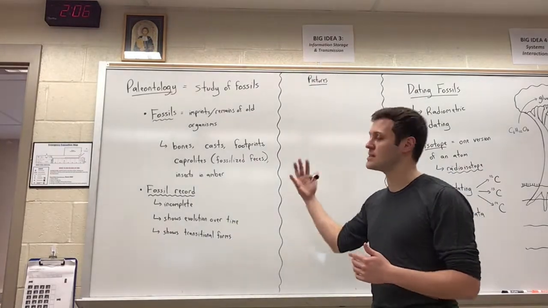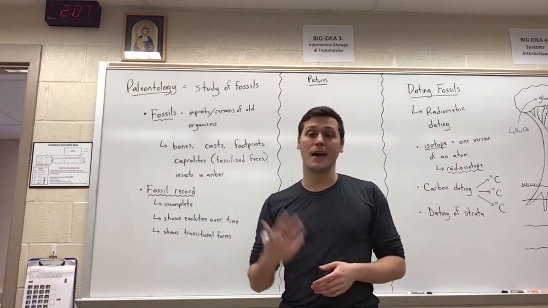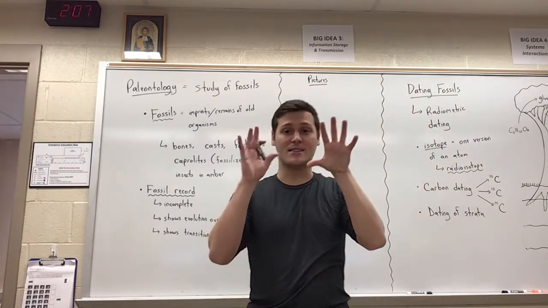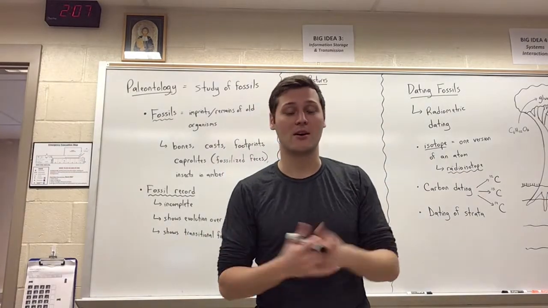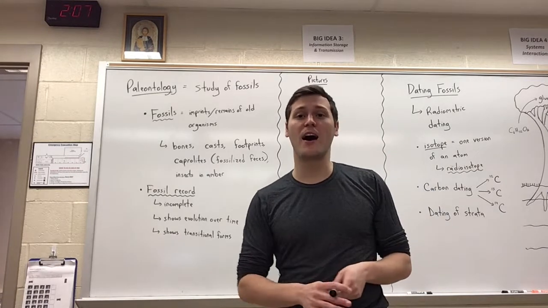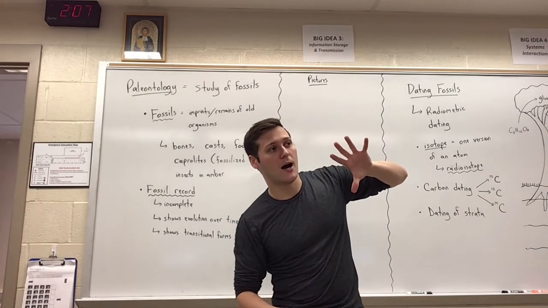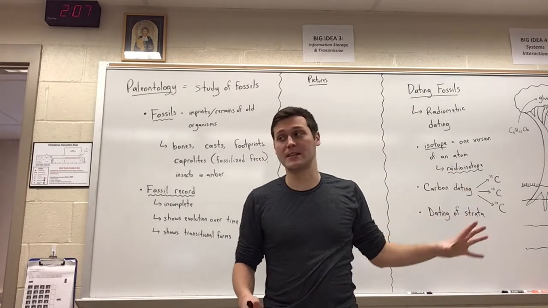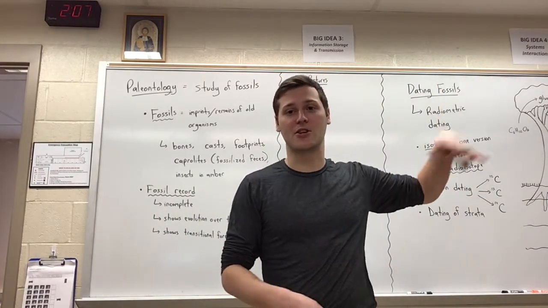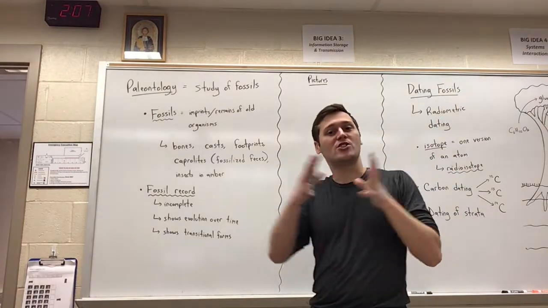And so we can use this to piece together a fossil record to see the history of organisms. And what we see is that organisms that lived millions of years ago, billions of years ago, are different, morphologically speaking, than organisms that live around today. So, for instance, you wouldn't find human bones that existed hundreds of millions of years ago, right? But you might find dinosaur bones 60 million years ago or beyond. So that shows that organisms have changed over time.